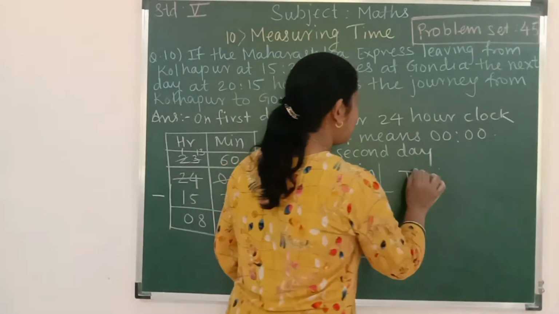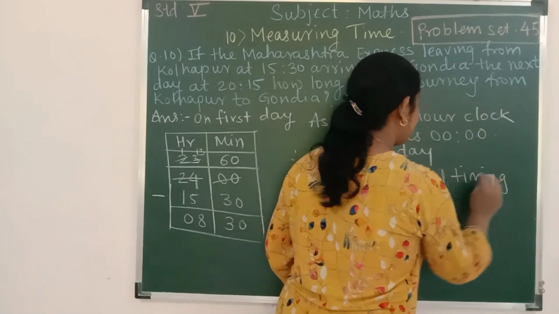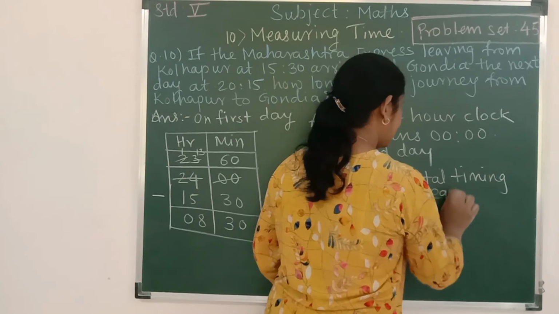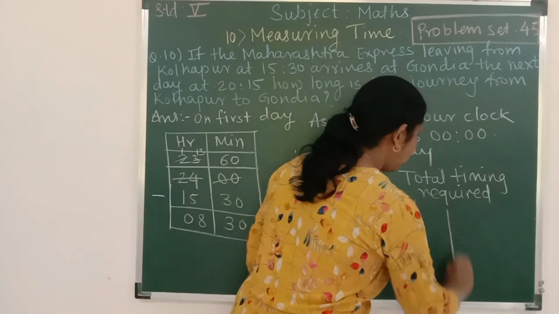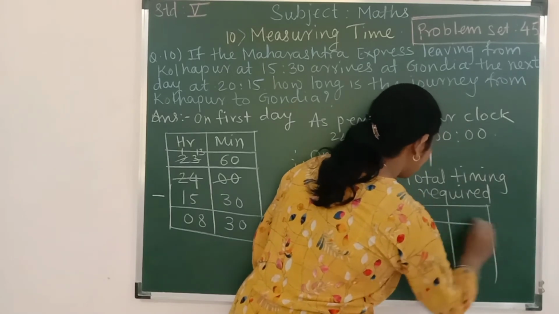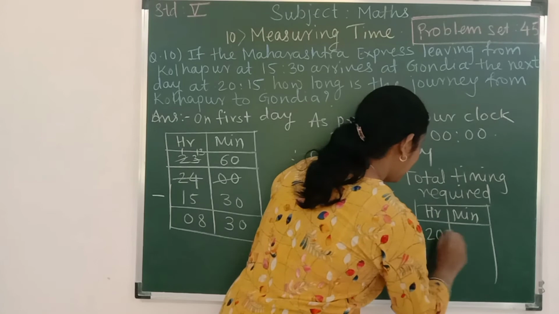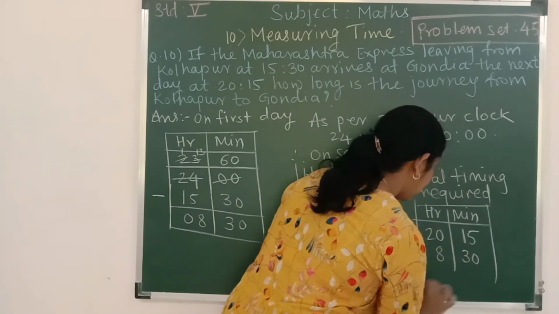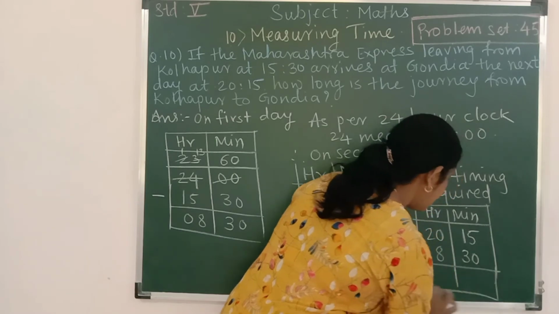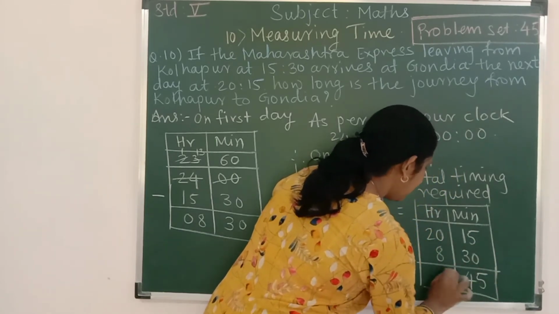So let us write over here, total timing required is equal to, or we'll make two columns again, hour and minute. 20 hours 15 minutes plus this 8 hours 30 minutes of the first day. Let us add. 5 plus 0, 5. 1 plus 3, 4. 8.